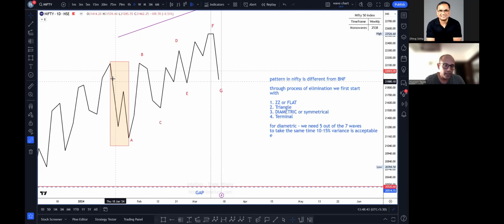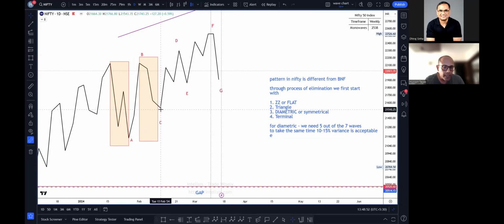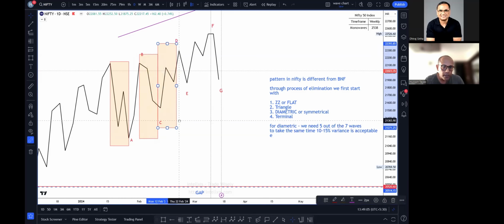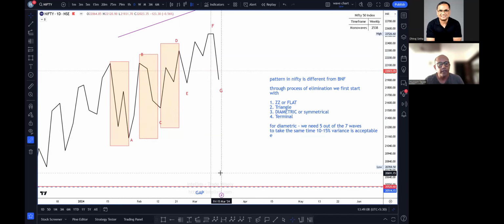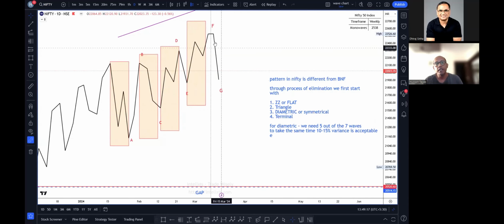Here, if we see, sir, this is my A leg. If I take this to the B leg, it has obviously not taken, I mean, it has taken less time. If I take it to the C leg, here you will see it comes within the 10-15% acceptable variance. If I move this to the D leg, allow me a second, I'm just going to pull this rectangle over here. You will see it is perfect. Okay? If I take this to the F leg, again, there is that 10-15% variance.